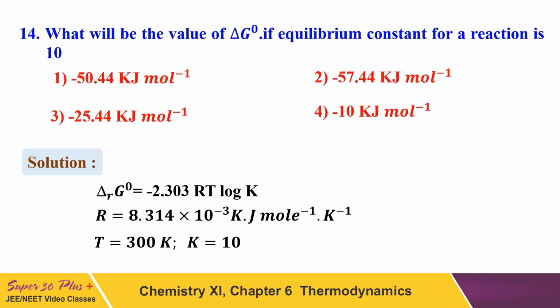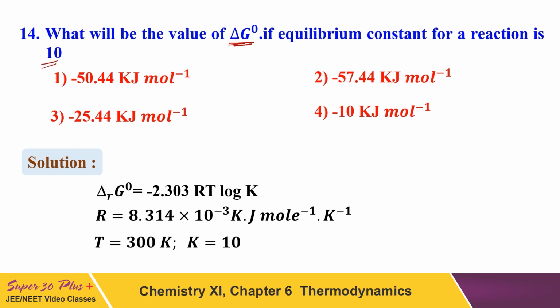Again, in the next question, the examiner is asking what is the value of standard Gibbs energy change, delta G naught. Students, you already know that delta G naught is standard Gibbs energy. So the examiner is asking what is the value of standard Gibbs energy change if the equilibrium constant for the reaction is 10.